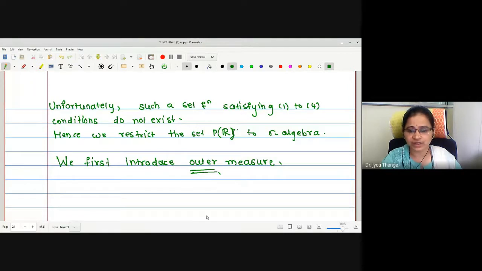If you have any difficulties, you can ask. No difficulties from student side? Understood the concept or not? Measure theory. Yes, ma'am.